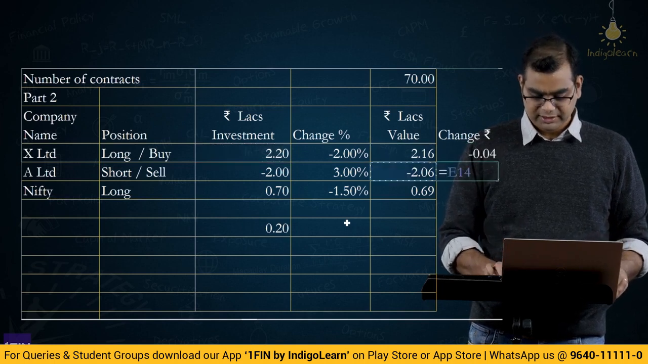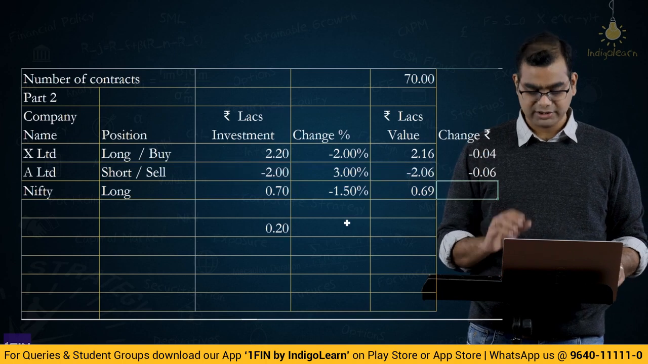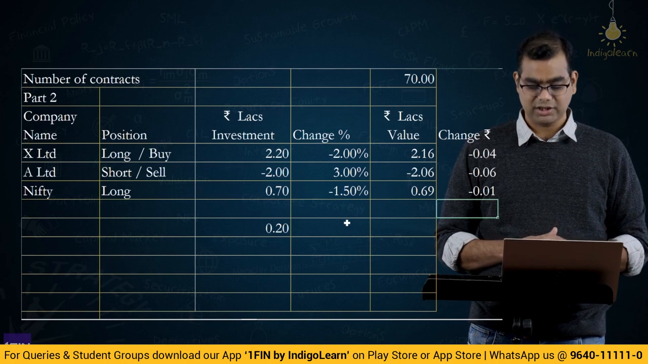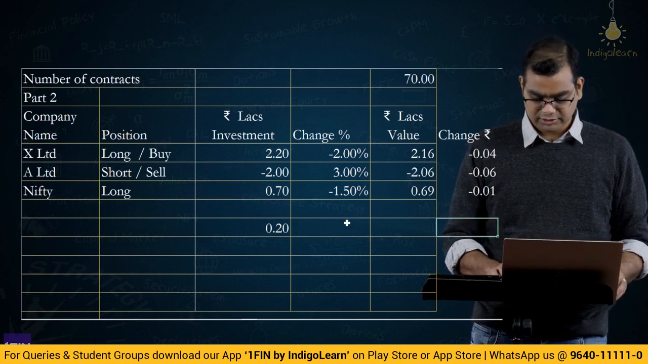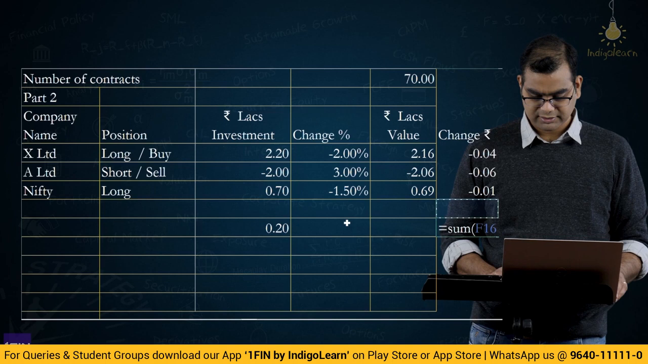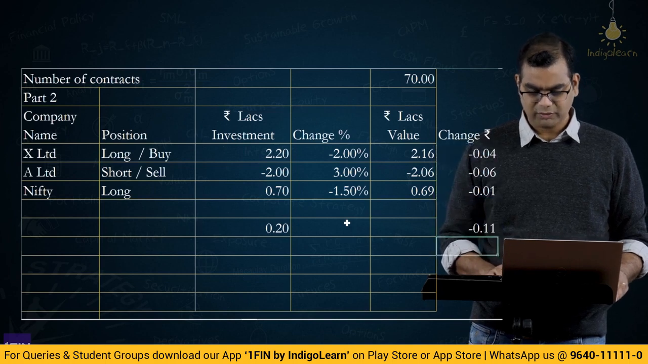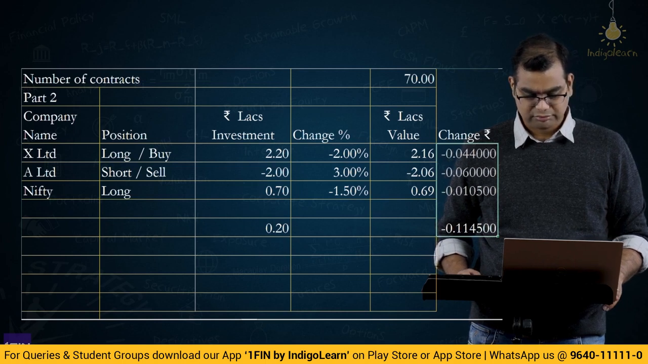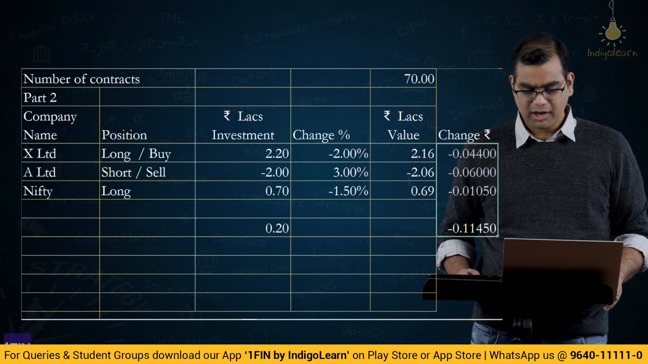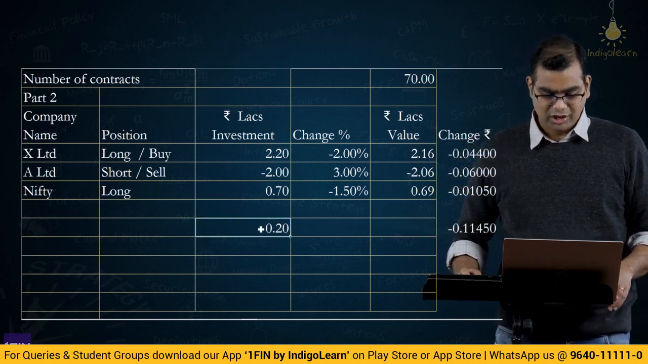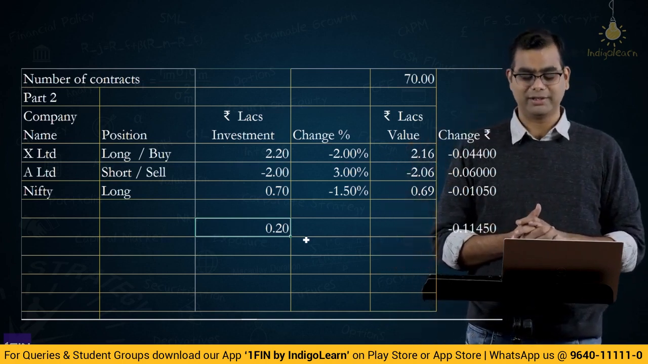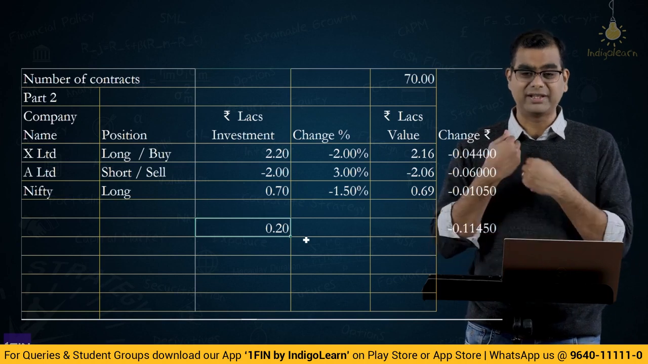Same way here minus 0.06 is the loss. What is the loss here? This minus this, 0.01 is the loss. So what is the total loss here? Total loss is 0.11. So if you were to increase the decimal count, it is 0.11450. So on an investment of 0.2 that you had made, you have lost 0.11 because you have entered into a derivative contract and everything went haywire.